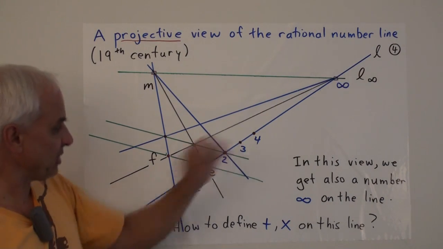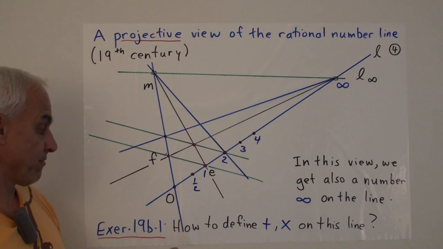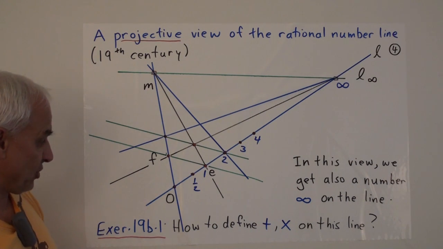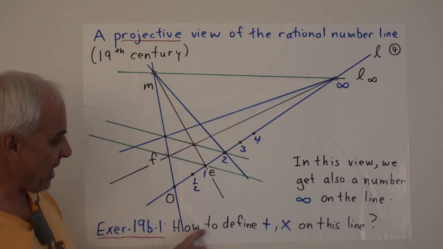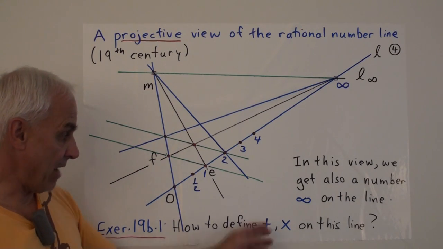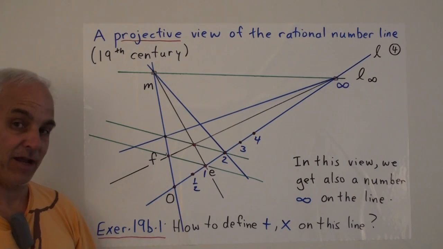So this is a projective view of the rational number line, and an interesting exercise for those of you who are geometrically inclined is to try to follow Hilbert and figure out how to define the arithmetical operations, say addition and multiplication, in this projective setting.